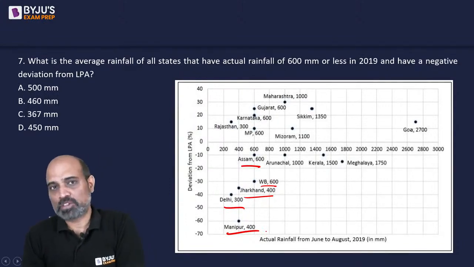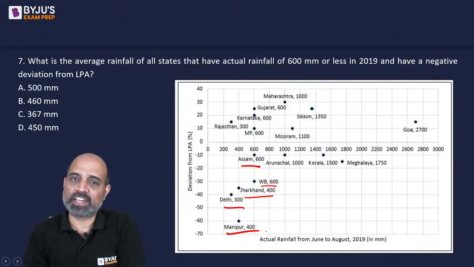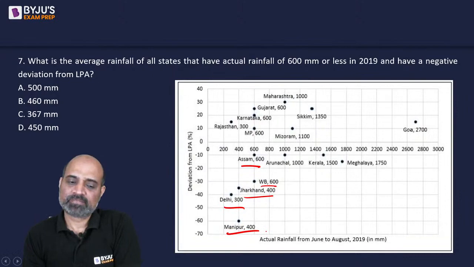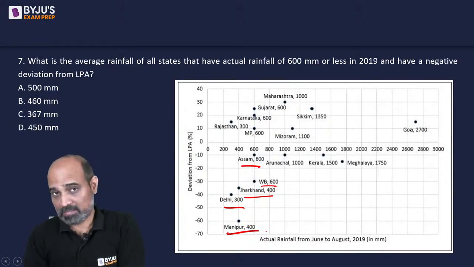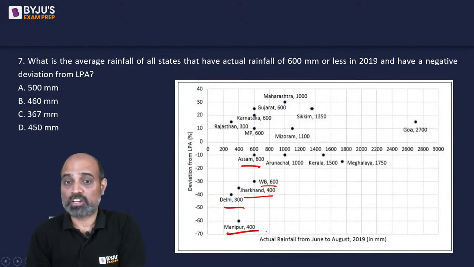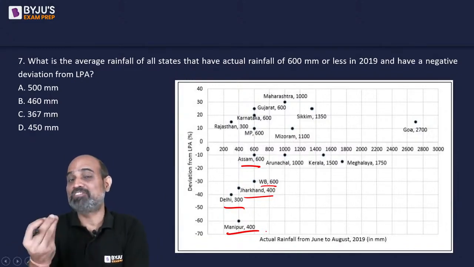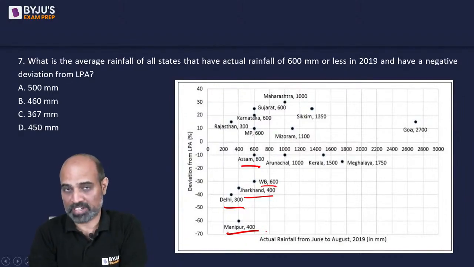Since all the numbers are going to end in 0 and if you divide by 5, it will be difficult, right? But it could be either B or D. It's not A, it's not C, because A is way above. Without including Delhi, we are getting 500 already. And for the average rainfall to be 367, as in closer to 300, we should have more numbers which are closer to 300. But that is not the case either.